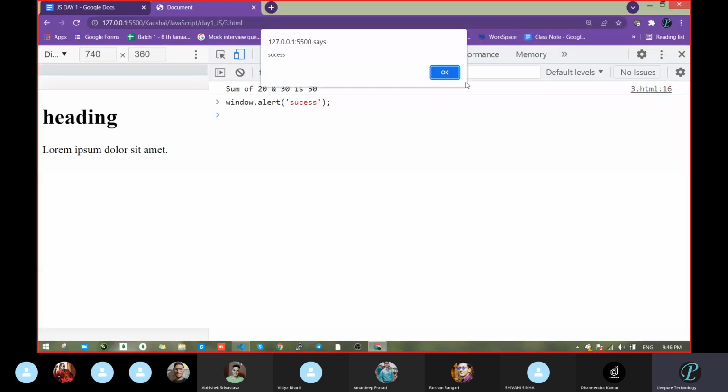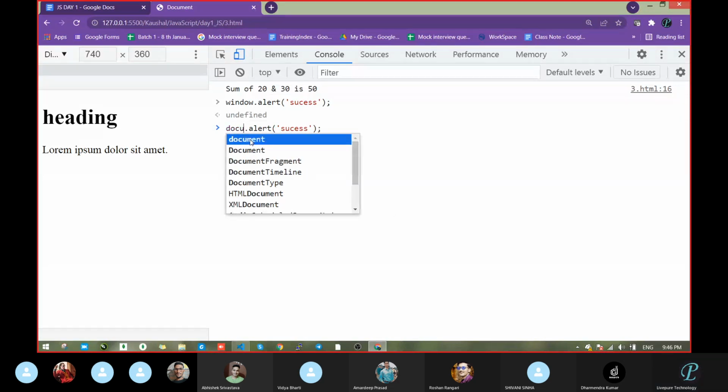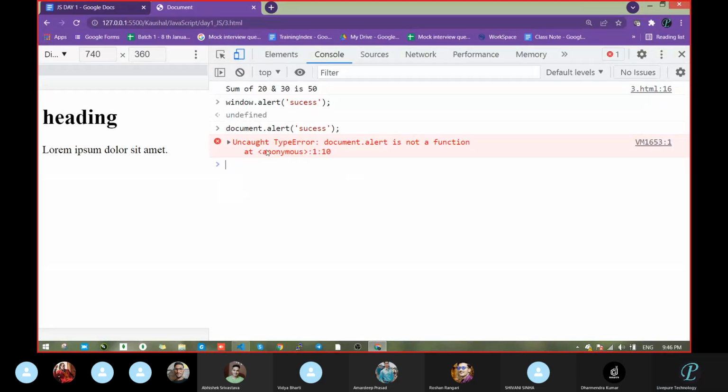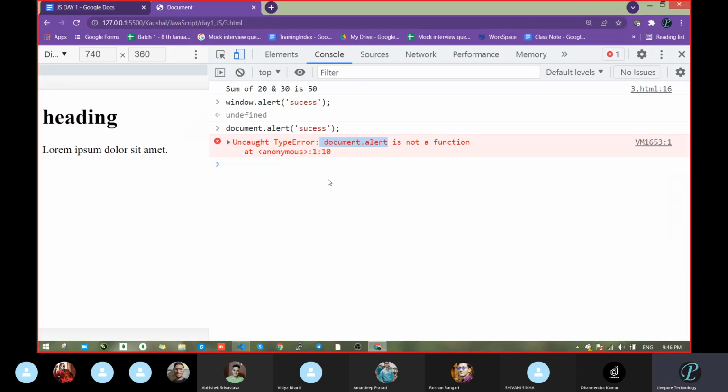It worked, but where did it work? By mistake, previously I had written window dot alert. That's it. Now I want document dot alert. It did not work, correct. It gave an error. See the question, it is written document dot write. That one I was trying, whether we can write document dot alert or not. Why did it not work?